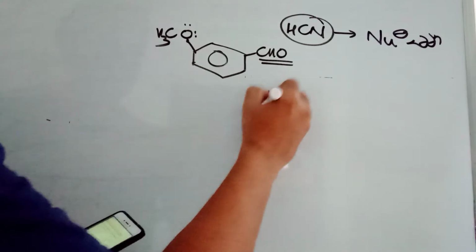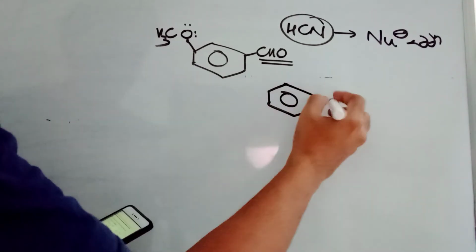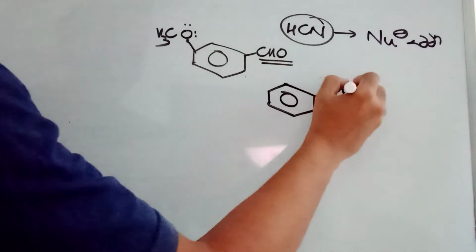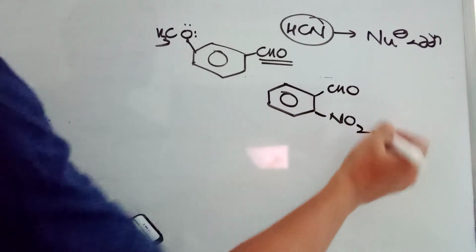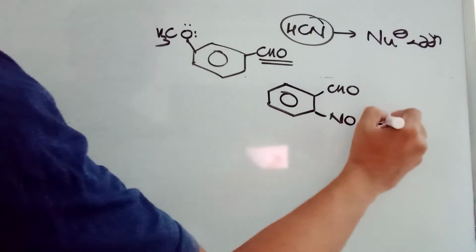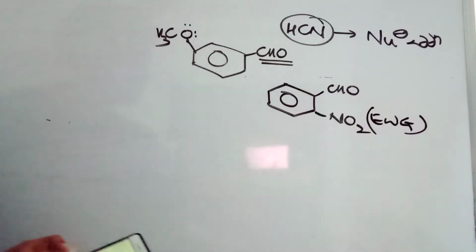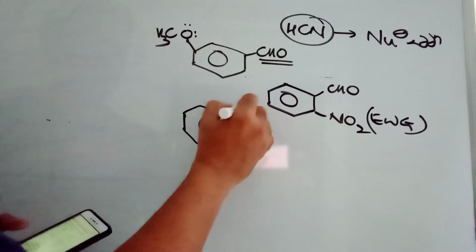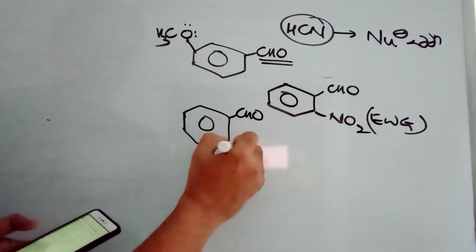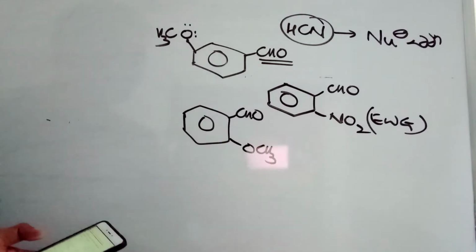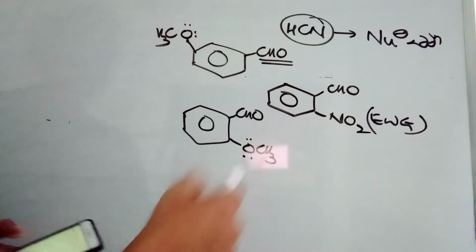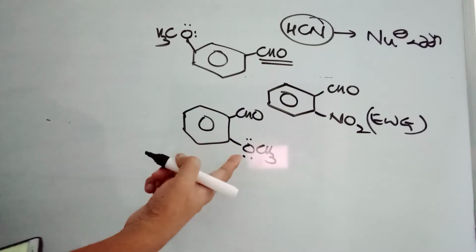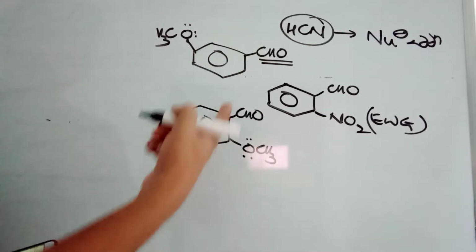Okay, note this one. So this is CHO. Immediately NO2. NO2 is a strong electron withdrawing group. An electron withdrawing group at ortho position, a very good job. Then benzaldehyde having OCH3 at ortho position. As I told you, OCH3 at ortho and para positions is going to give the electrons.